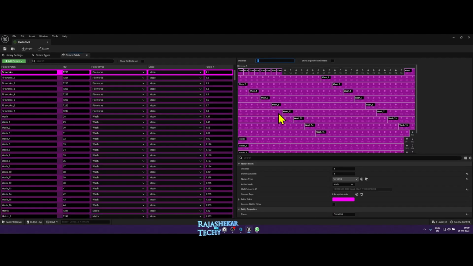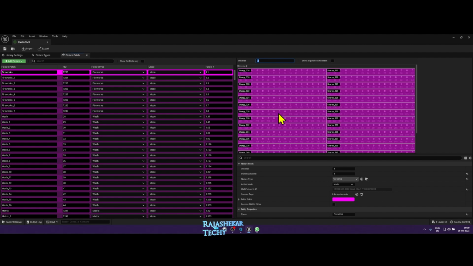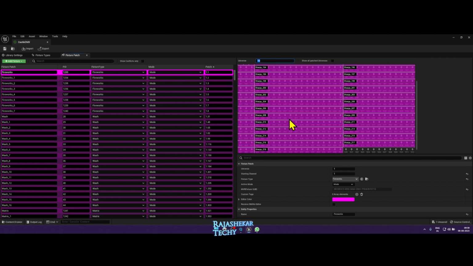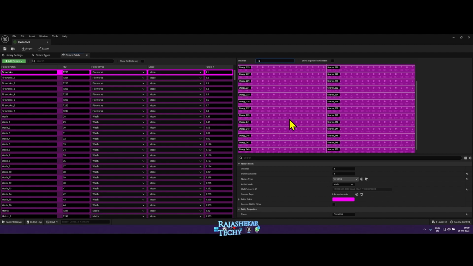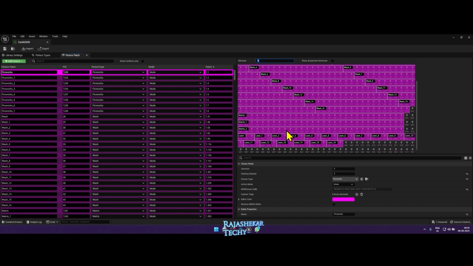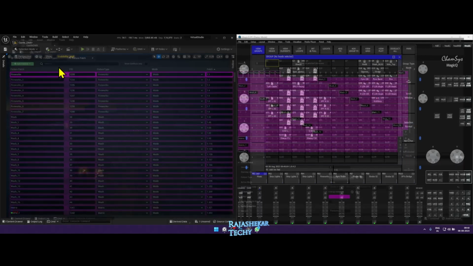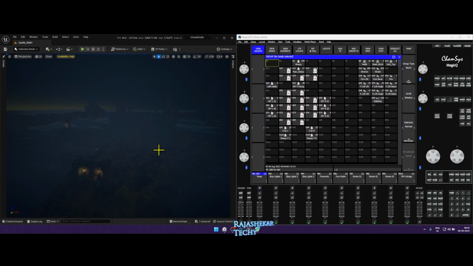So this is the DMX library built for Castle map. You can see it's not in order. I've randomly patched it. Patches are mixed up here and there. Why? Because I've kept this intentionally so that I can make a series for you all people on DMX setup for this entire map, which will be covering sometime soon. So that's about the Unreal Engine.